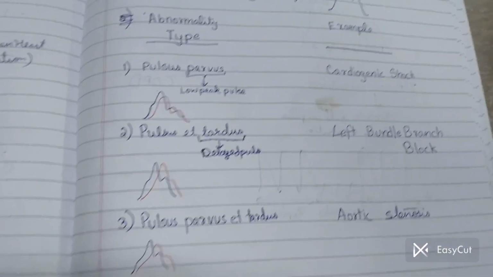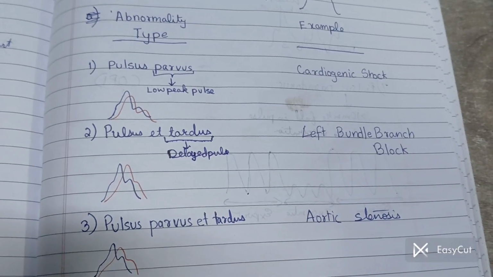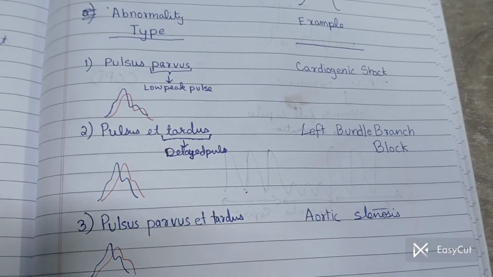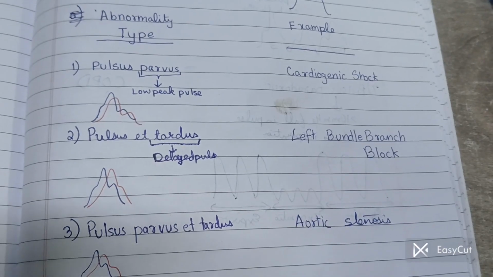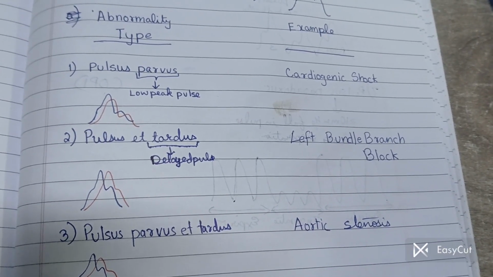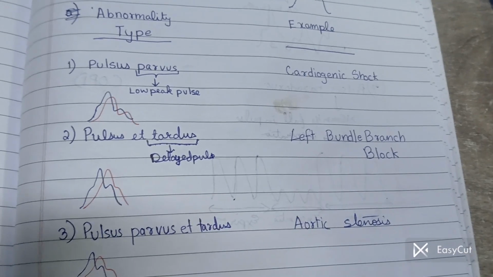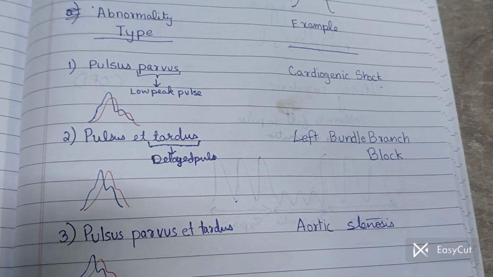Then we go to pulsus tardus. So you must have heard about tardive dyskinesia. Now what is tardive? Tardive means delayed in any condition. So pulsus tardus means a delayed pulse. So generally it means the peak will be the same, but the peak will arrive late. So this can be seen in left bundle branch block.